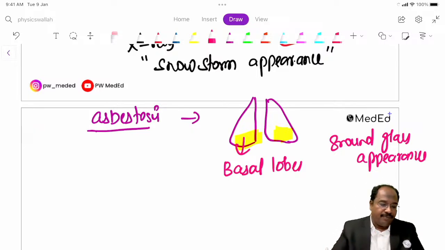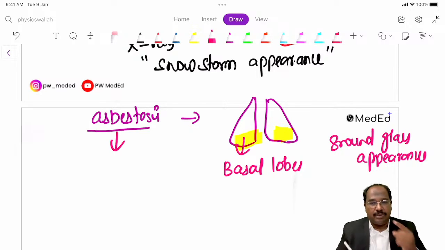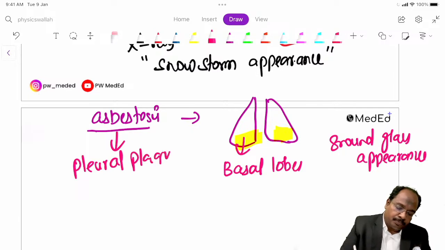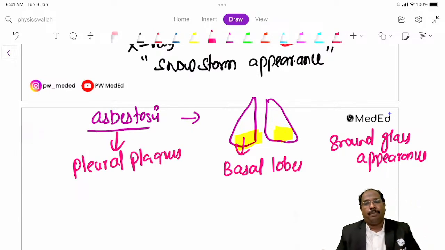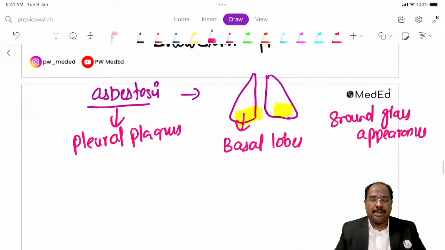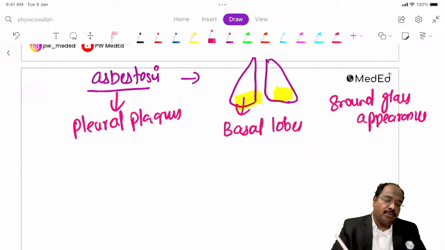And what is the most common manifestation? That is what we have seen. The most common manifestation is pleural plaques. That is the most common manifestation. This is asbestosis.